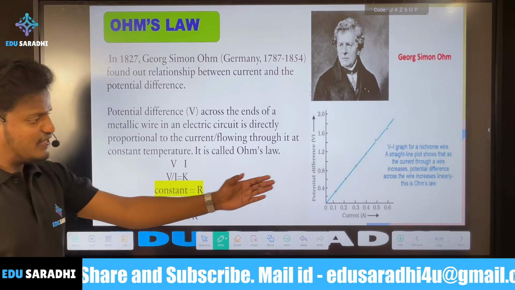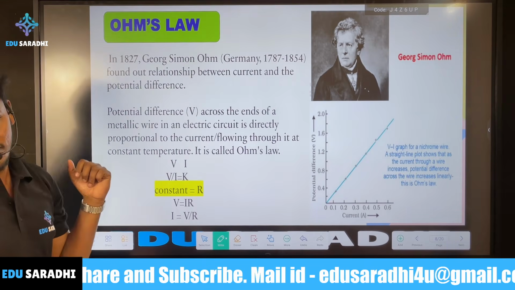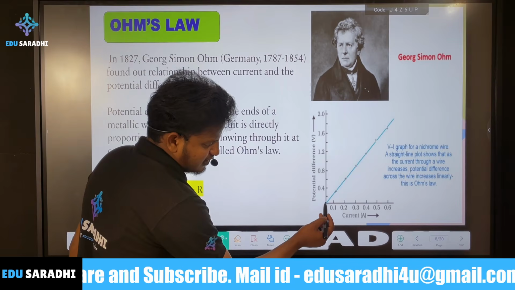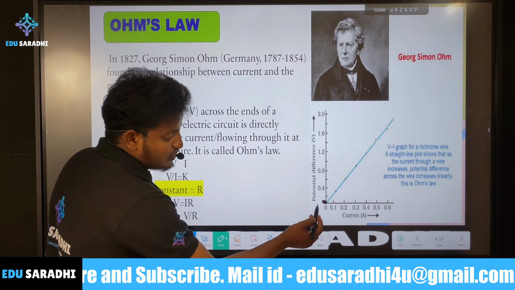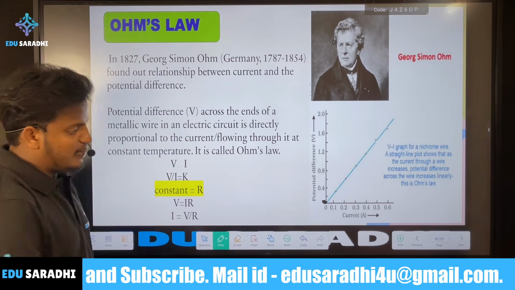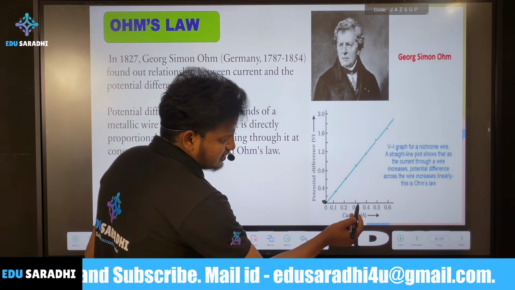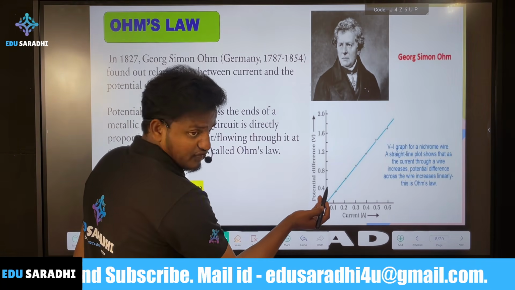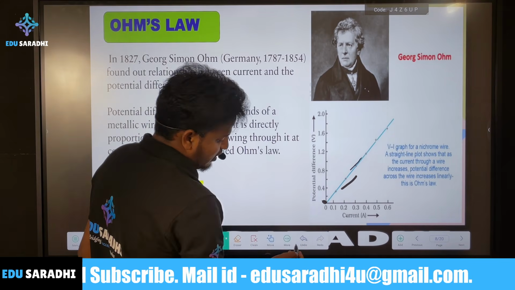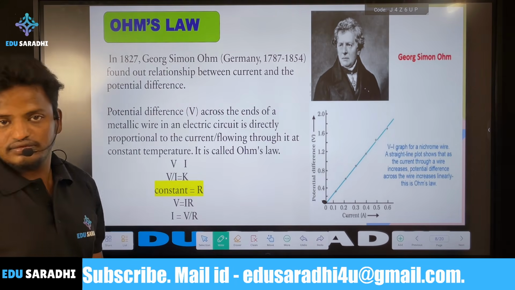First we will look at the graph. At the 0 point, the current is 0 and the potential difference is also 0. When the current increases, the potential also increases, and the graph is increasing.